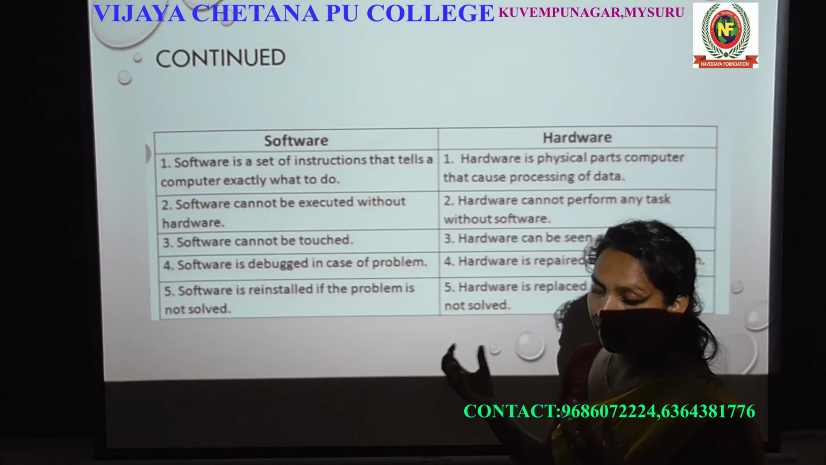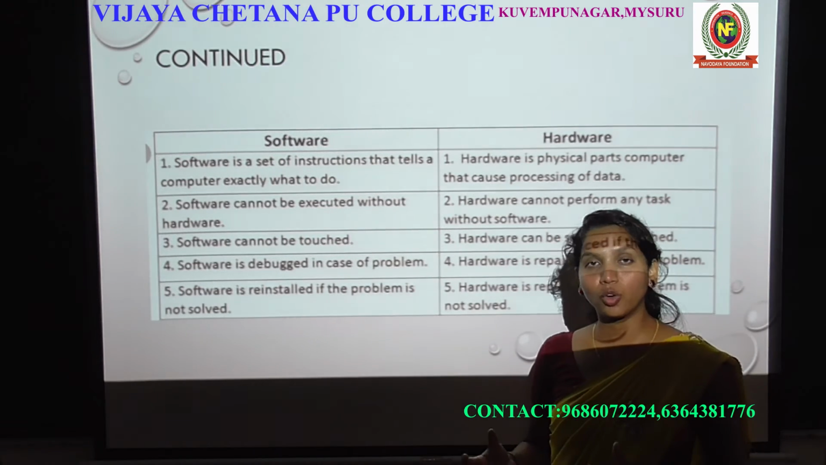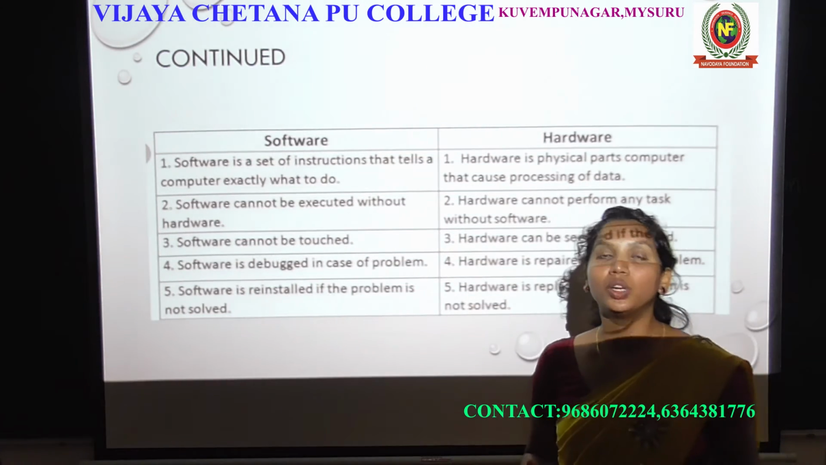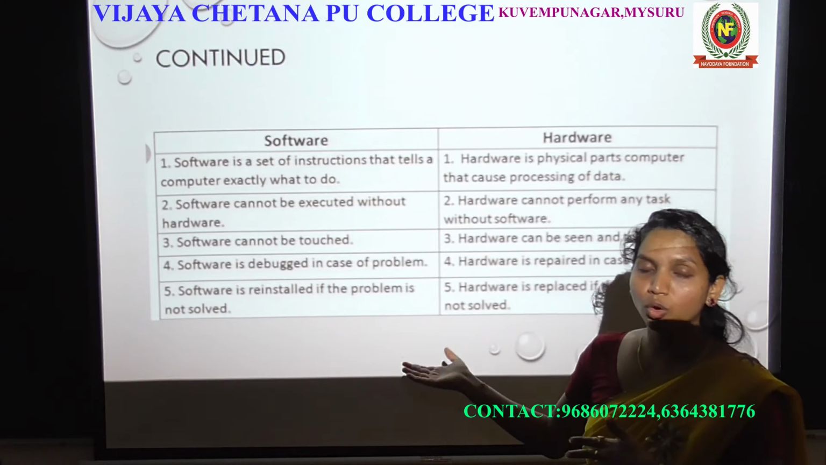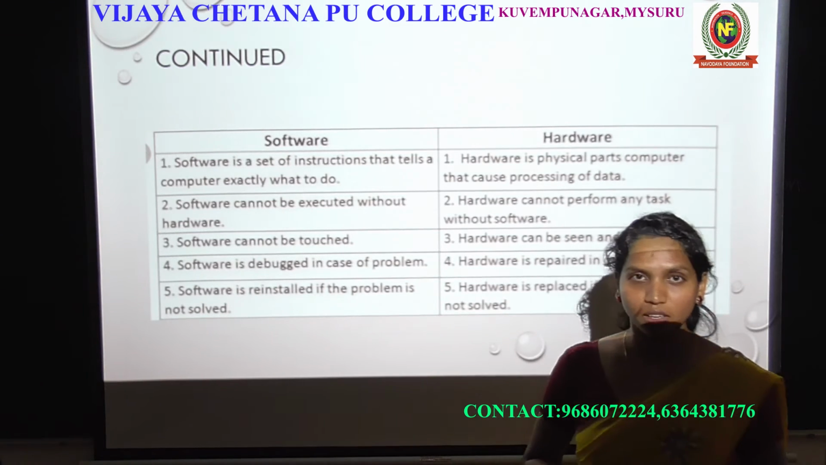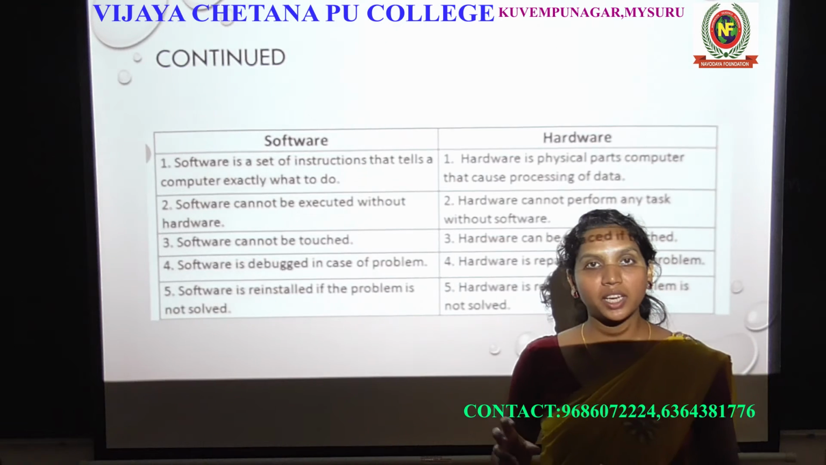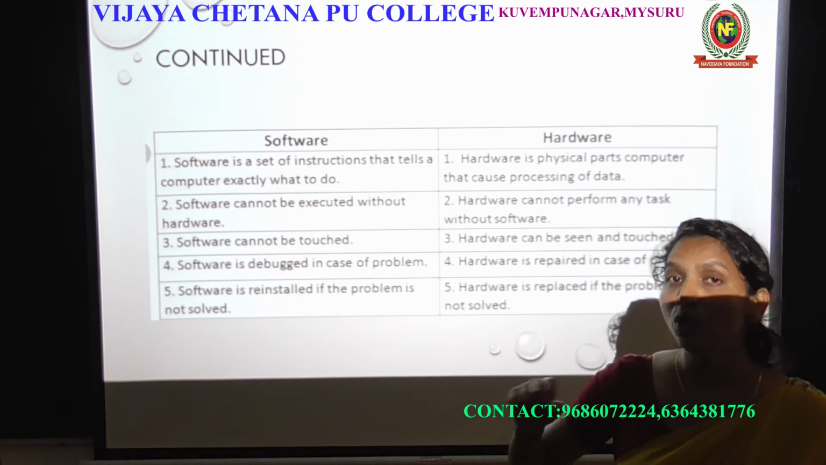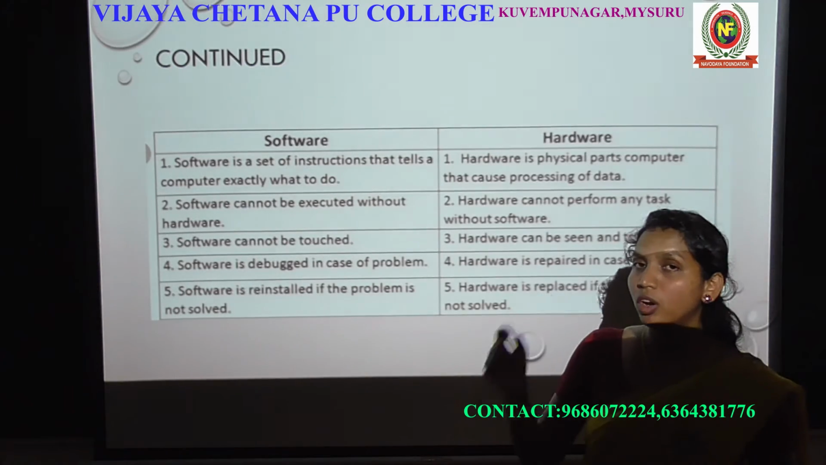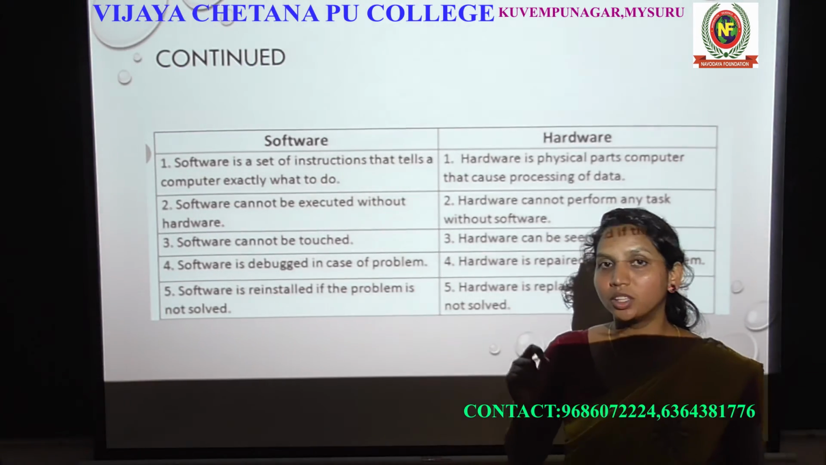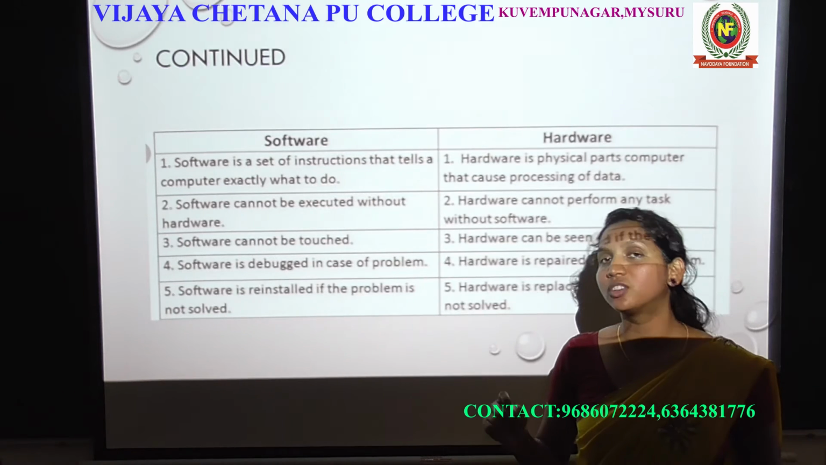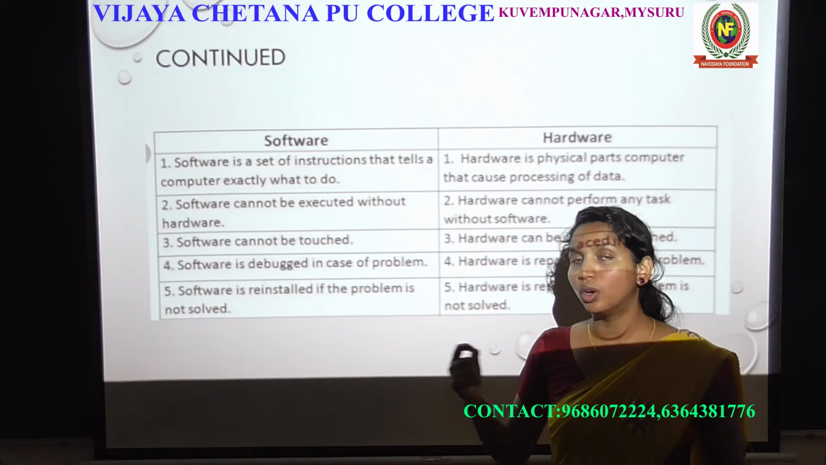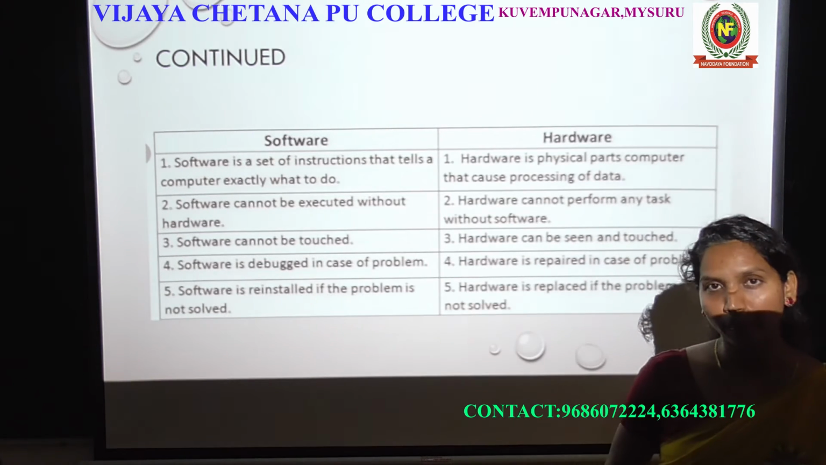So when a problem occurs in the software, you are going to try debugging it, but when you are not able to debug the complete software, you are going to reinstall the software, right? So if you are using some application and there is any problem in that application, you try to rectify it, but when you are not able to rectify the problem in a software, you are going to delete that software and reinstall it again. That's one option you can do, right?